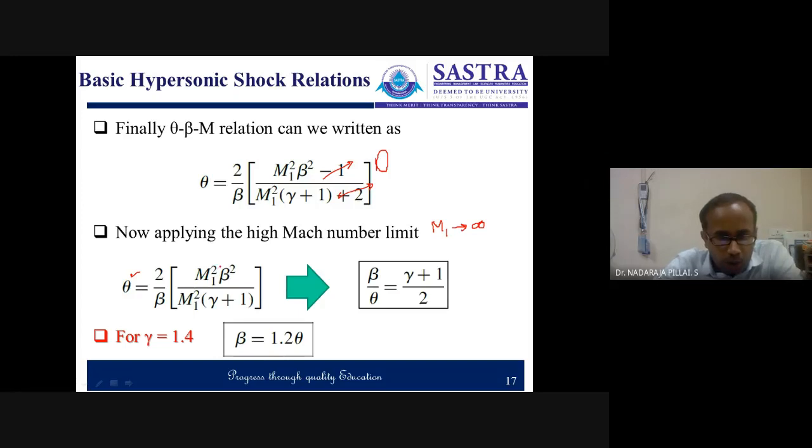So here you have an m1 square and m1 square, then one beta, and we finally arrive at beta by theta is equal to gamma plus 1 by 2. So if you substitute the standard gamma equal to 1.4, then your beta will become 1.2 times theta, approximately a 20% change.